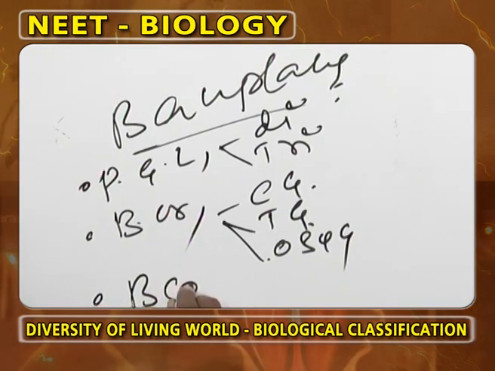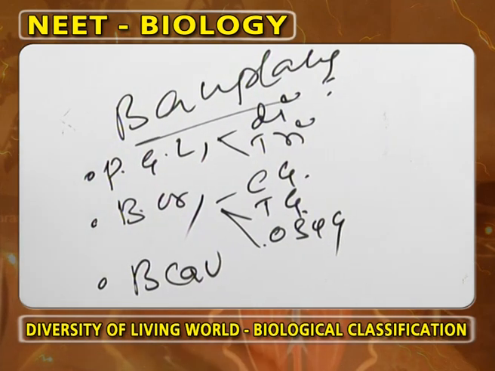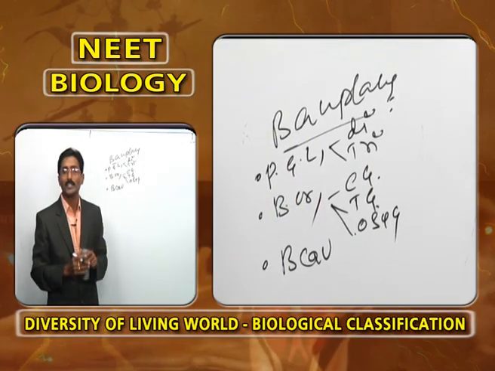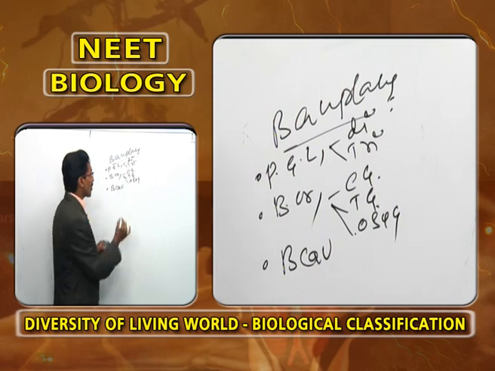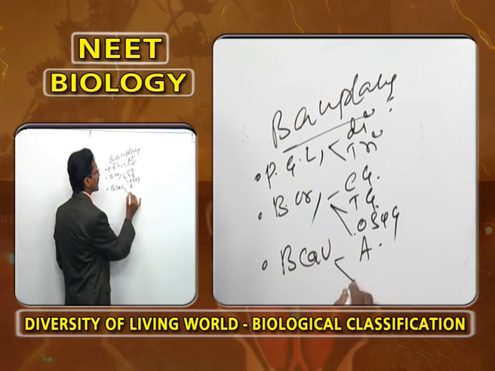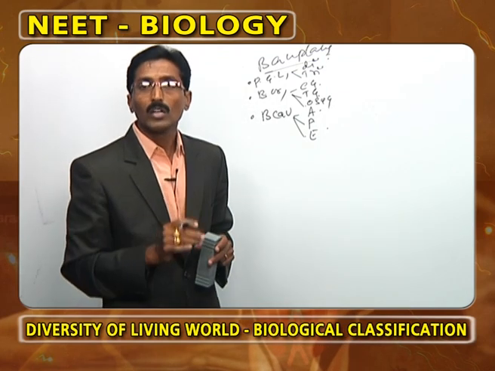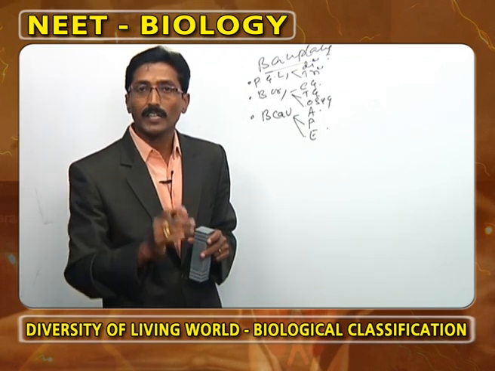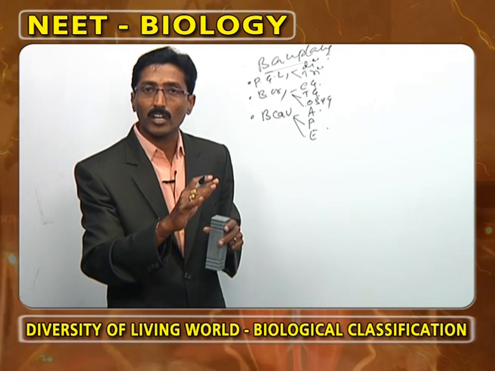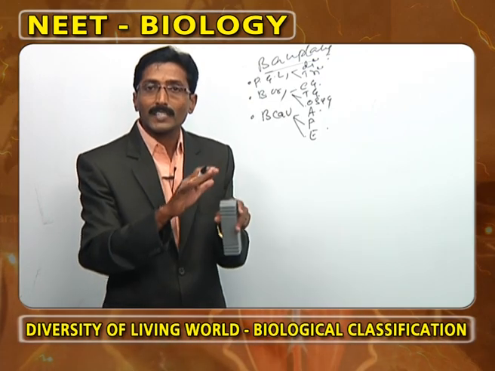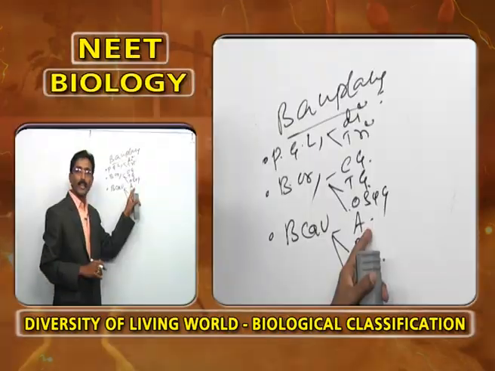Now, what is the next plan? That we call the body cavity. What is meant by body cavity? It is nothing but the coelom. Now, the body cavity is classified into acoelomata, pseudocoelomata and eucoelomata. What is meant by acoelomata? Between body wall and alimentary canal, there is no space. It is completely solid. That we call acoelomata.